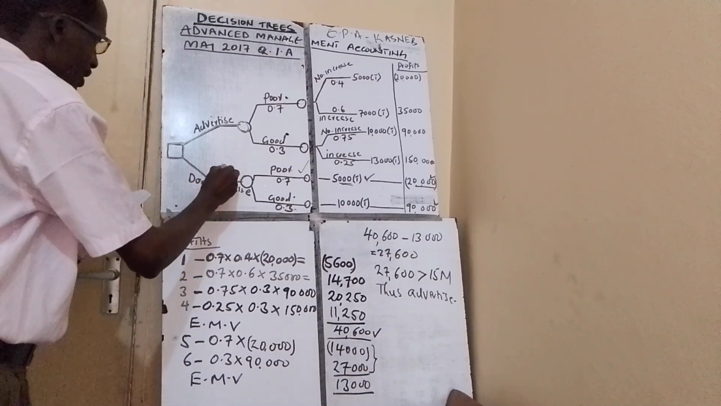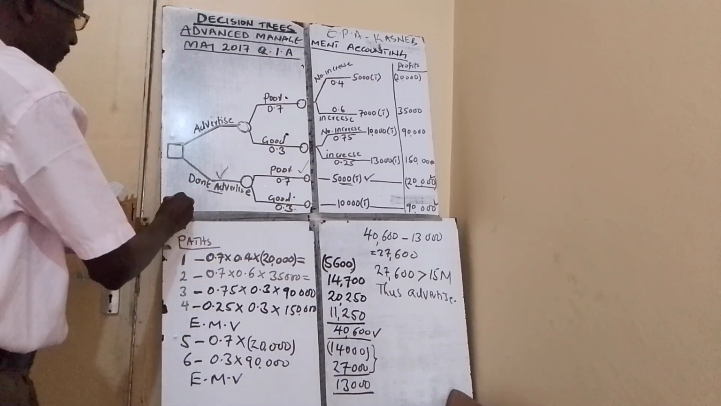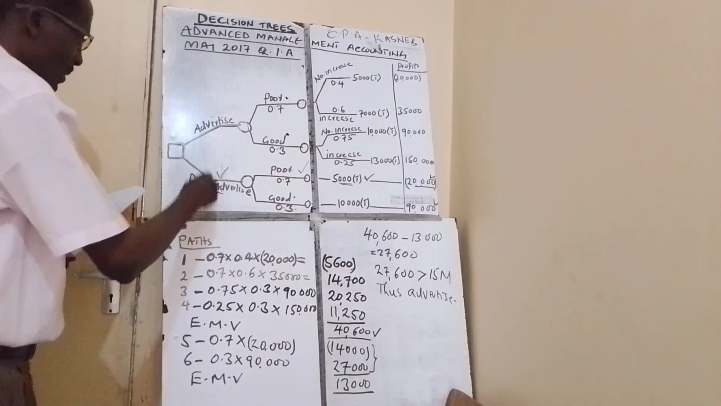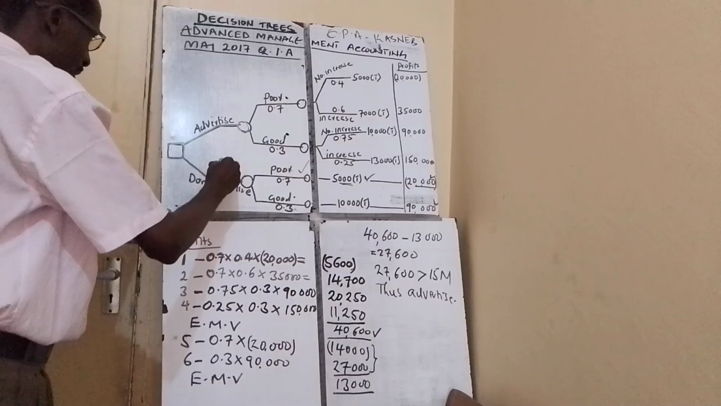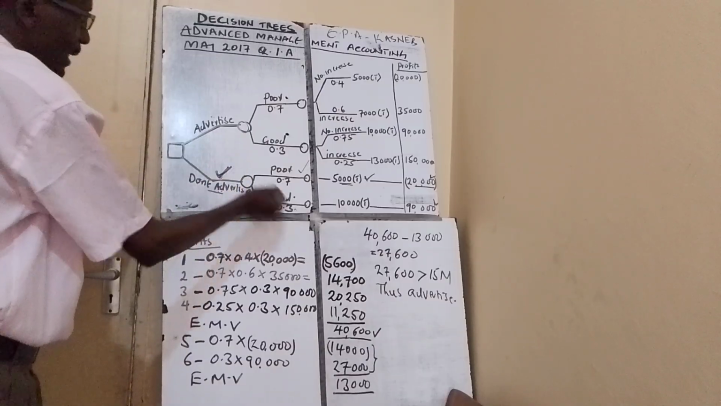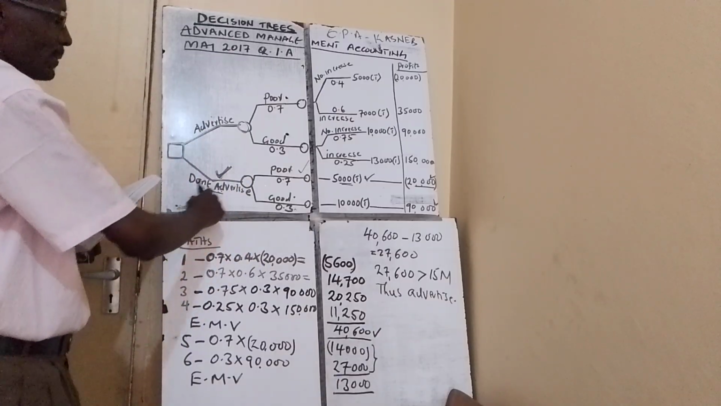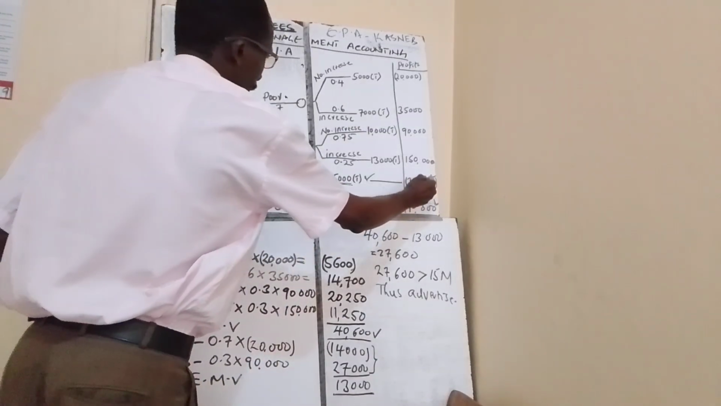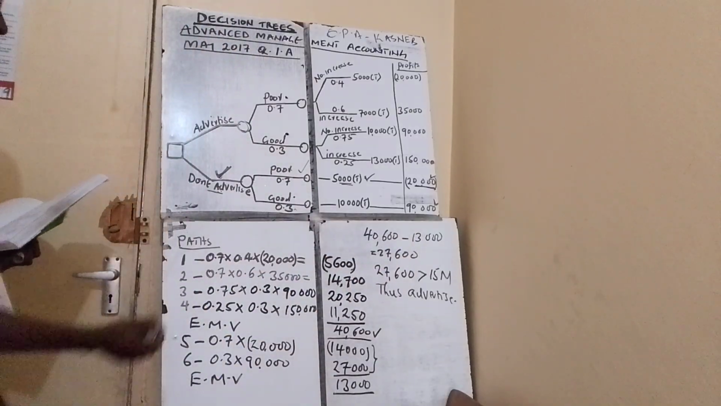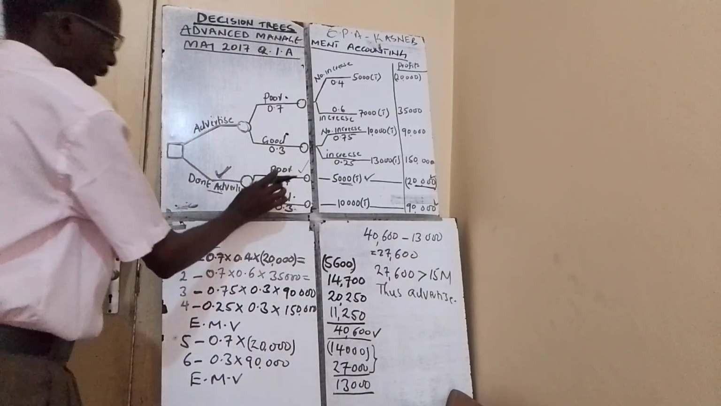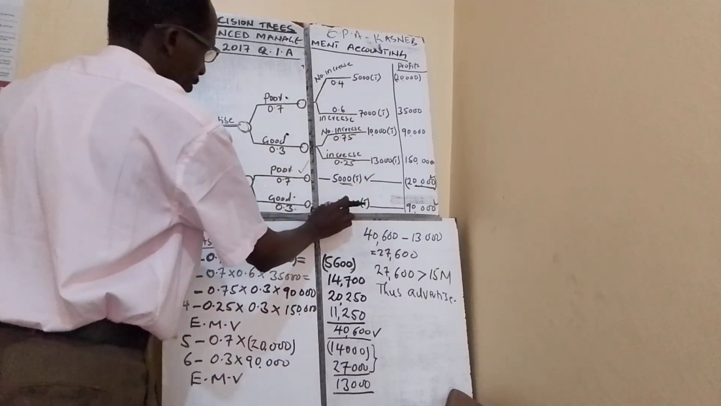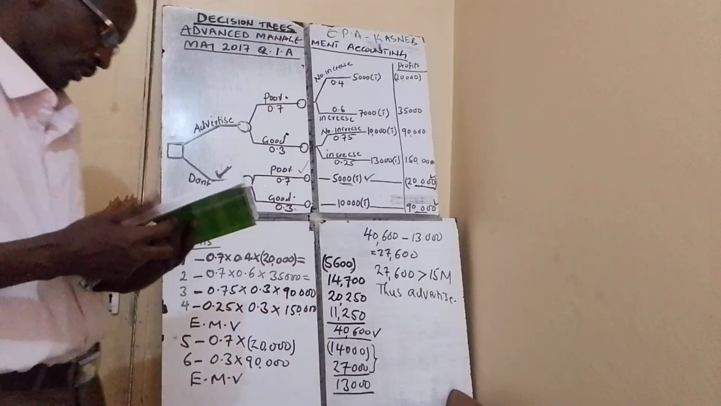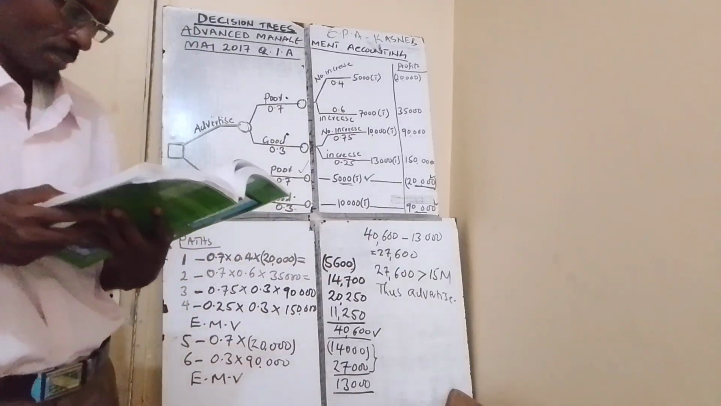Okay, we move on. So I'm through with this particular path, the part where there is no advertising. If there is no advertising and the weather is poor, I'll sell 5,000 tickets and make a loss of 20,000 shillings. If I don't advertise and the weather is good, I'll sell 10,000 tickets and make a profit of 90,000 shillings. So that was bullet number 2.